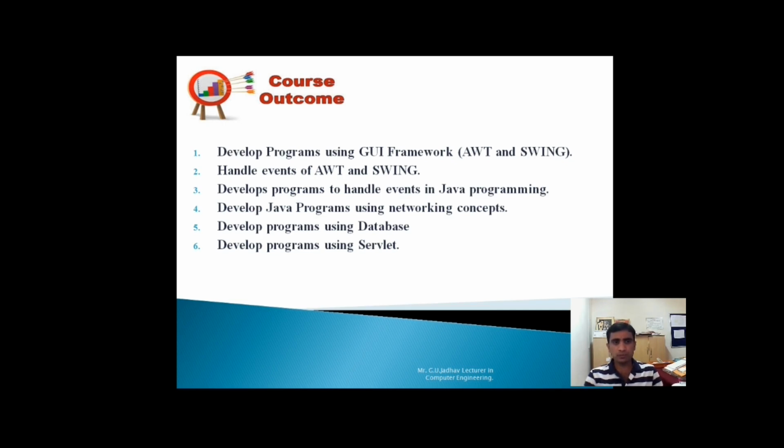So these are the total 6 course outcomes that we can learn chapter by chapter. After completion of every chapter, you will be able to achieve this kind of course outcome, which is expected from the student side.